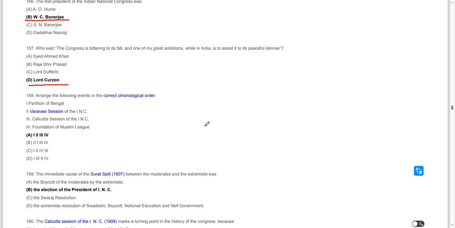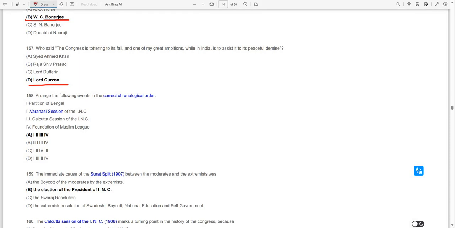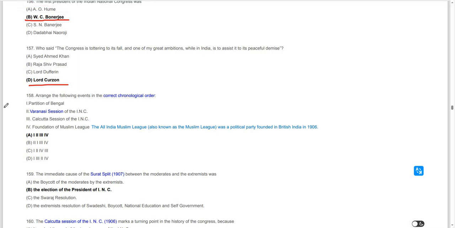Arrange the following events in chronological order. Bengal partition, 1905. Varanasi session of the National Congress, not exactly sure. Then the Calcutta session of the INC, 1906. Then the foundation of the Muslim League, also in 1906. The All India Muslim League was founded in 1906, and the Calcutta session was also in 1906.